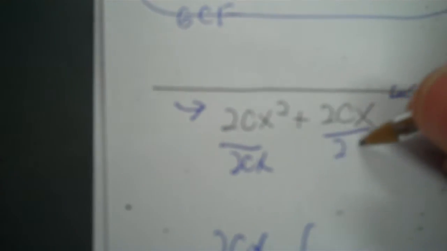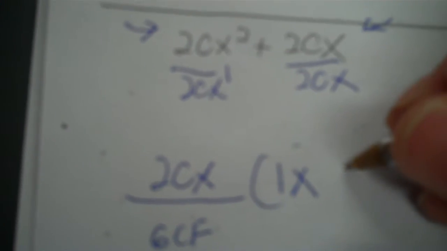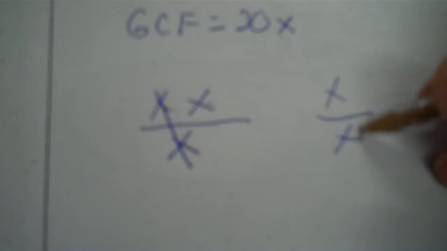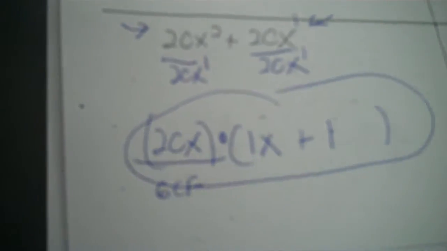Then we divide by 20x. 20 divided by 20 is 1. Then you have to divide the x to the 2nd by the x. That's 2 x's divided by another x, x to the 1. Okay. We end up with an x factor. 20 divided by 20 is 1, so positive 1. And then divide the x by the x. They're both to the 1 power. They cancel completely, and I don't put anything there. So 20x times (x plus 1).